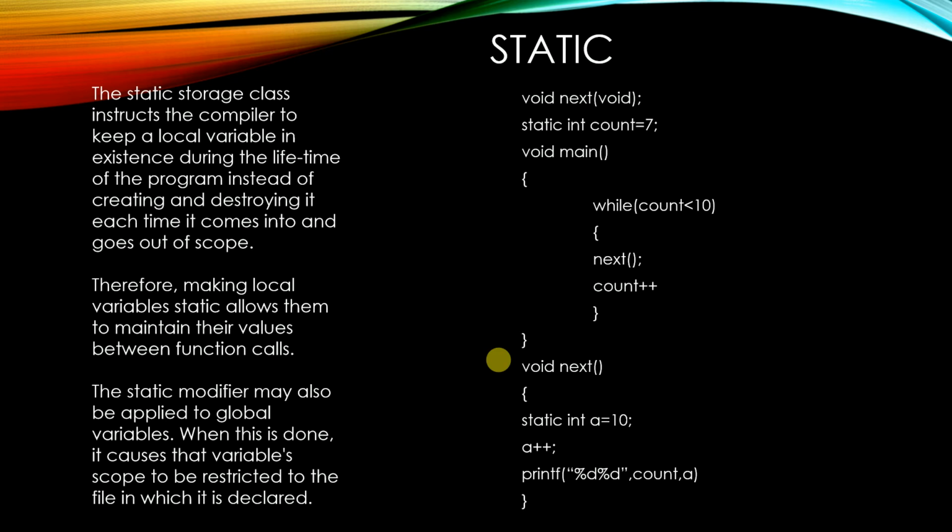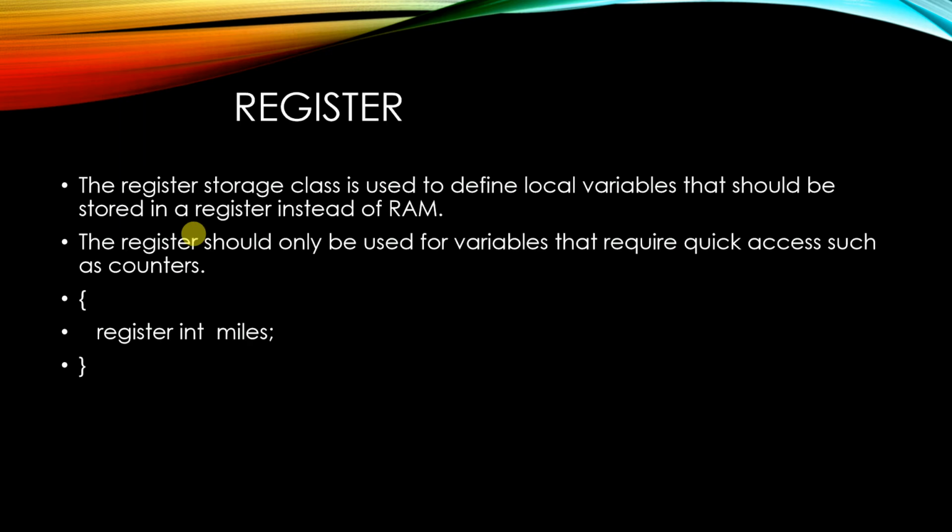By default the value will be 0. So here you just go through this, whatever I have written: they are kept during the lifetime of the program, instead of creating and destroying it each time. It exists until the end of the program. Okay, that's it. So this is static.